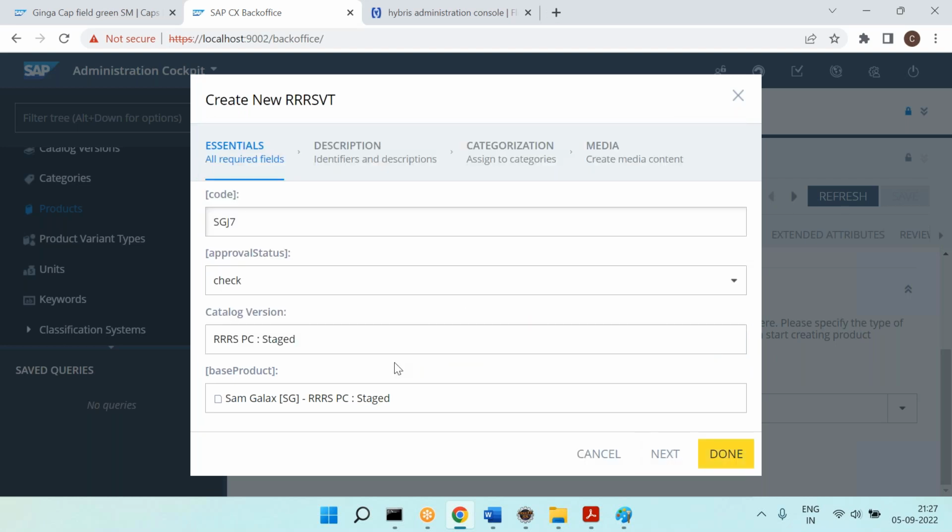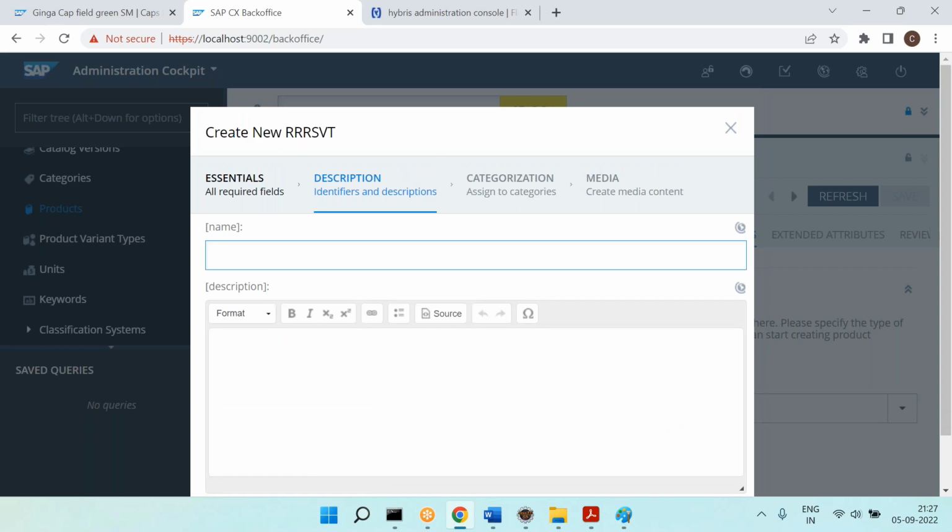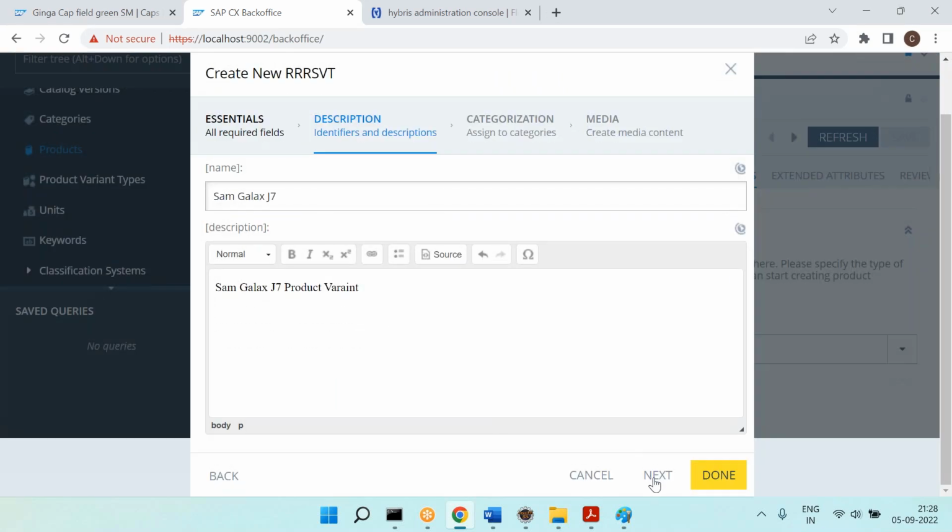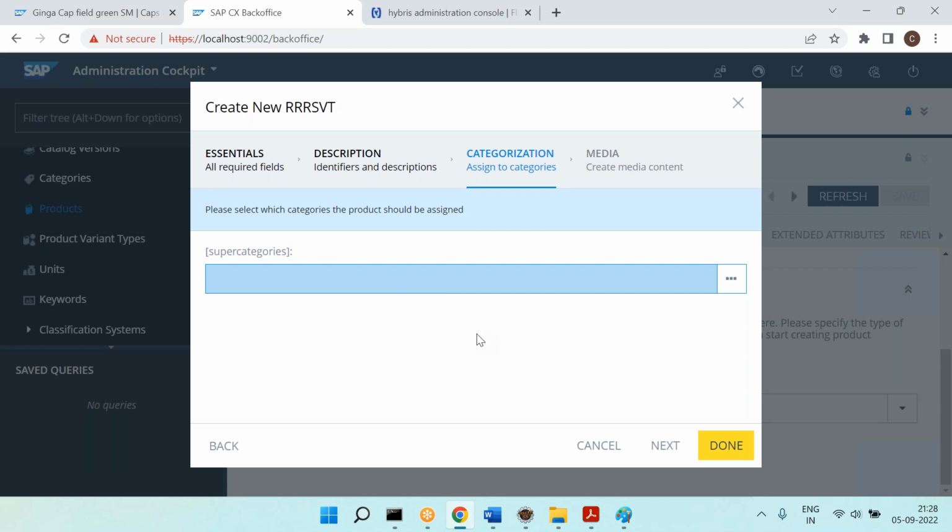Catalog version will be staged and click on next. Now give the name: Samsung Galaxy J7, and you can say Samsung Galaxy product variant. Like that you can give the description. Click on next. Now you are already creating within this, so you don't need to specify all these things.